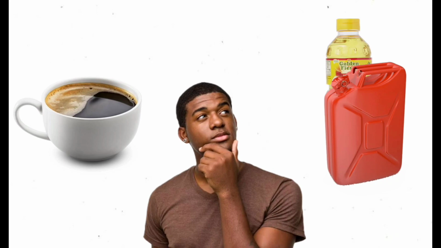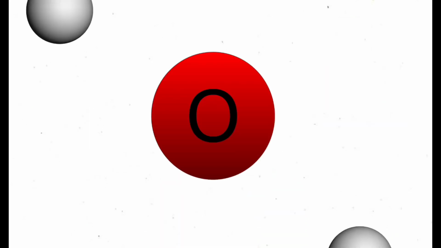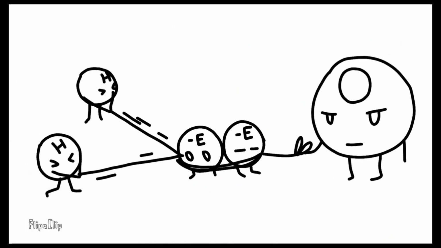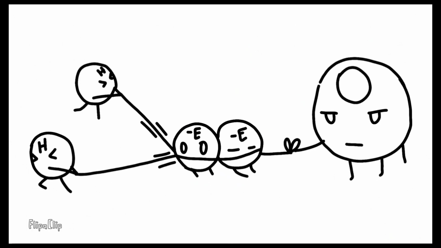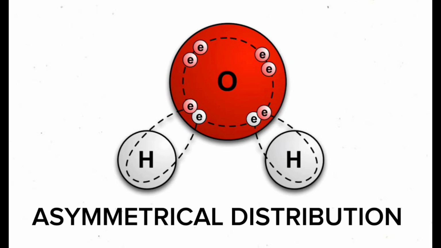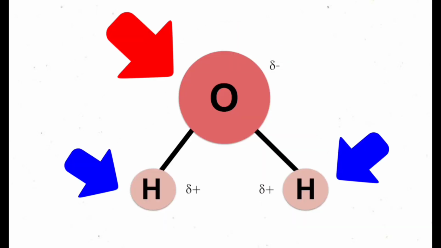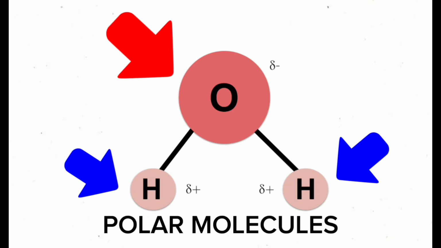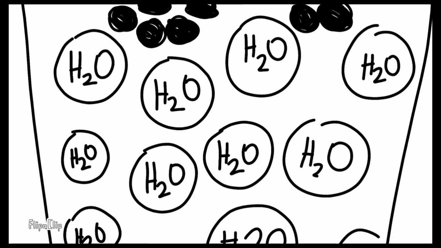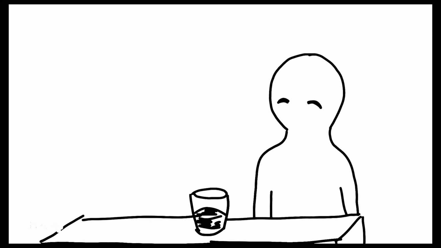Wondering why water can dissolve more substances compared to other liquids? Let me explain. A water molecule is formed when two atoms of hydrogen covalently bond with an atom of oxygen. The oxygen atom attracts the electrons more strongly than the hydrogen due to its high electronegativity. This gives water an asymmetrical distribution of charge. Molecules that have ends with partial negative and positive charges are known as polar molecules. It is this polar property that allows water to separate polar solute molecules and explains why water can dissolve so many substances.